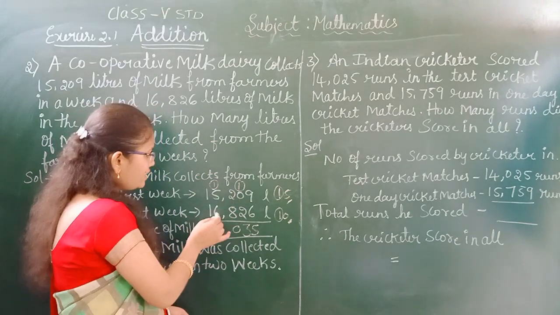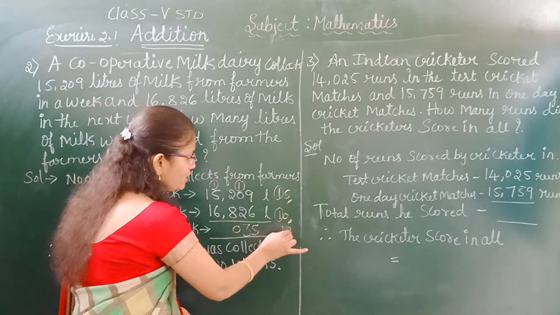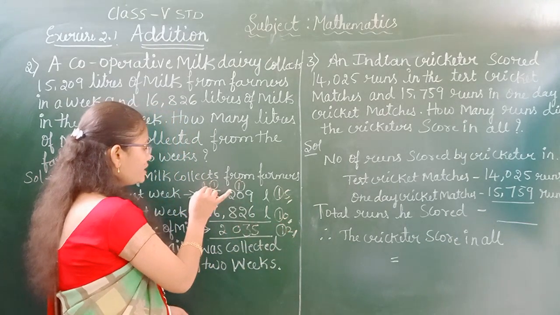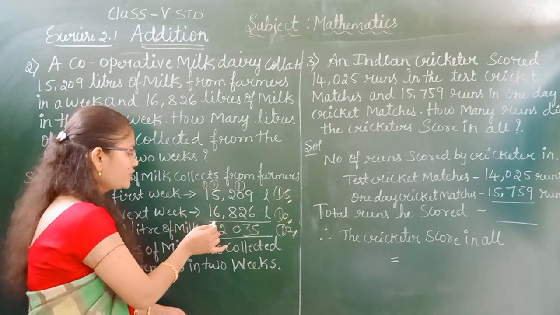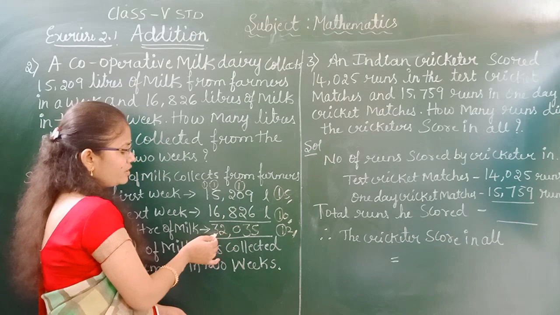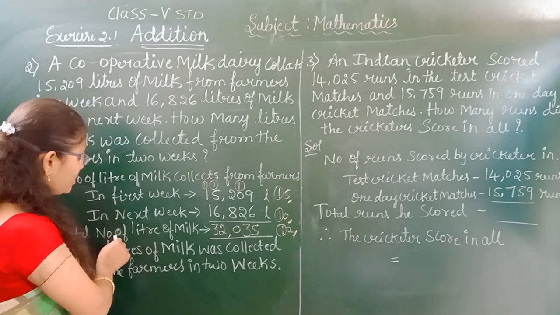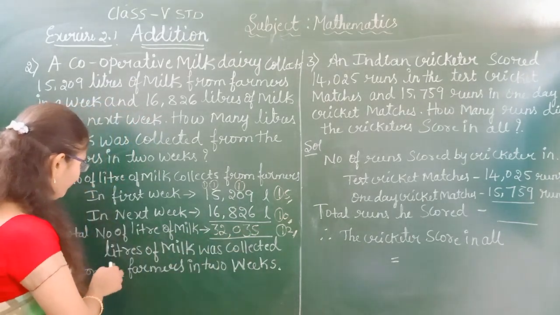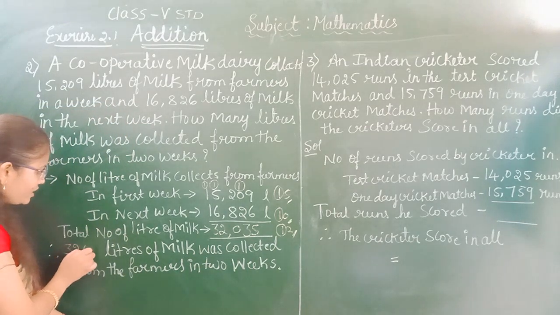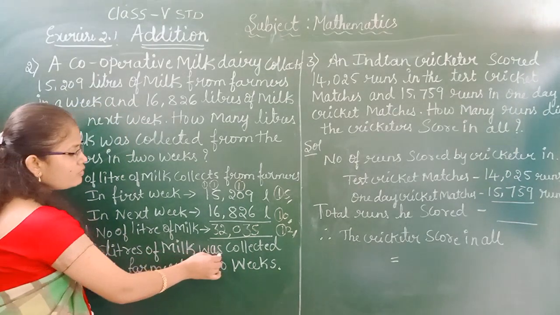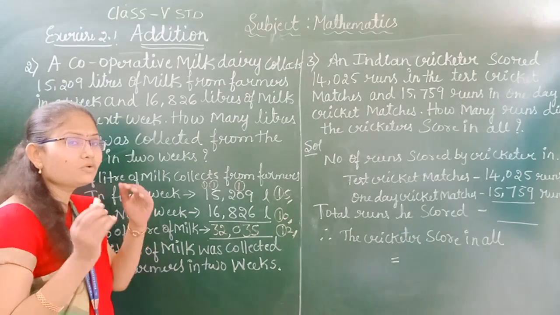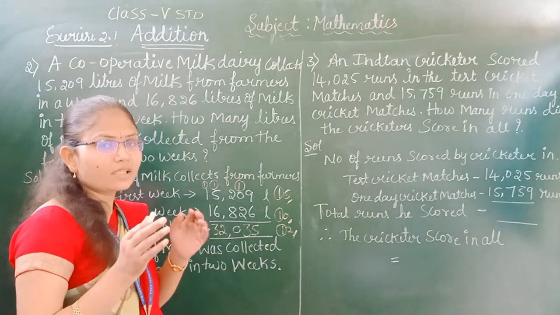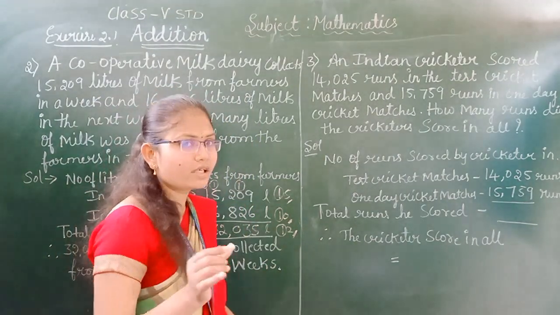Now 5 plus 1, 6. 6 plus 6, how much are you going to get? 12. 2 we have to write in the 1000 place, and 1 we have to give as carry to the 10,000 place. Next 1 plus 1 plus 1 becomes 3. Therefore the total number of litres of milk is 32,035. 32,035 litres of milk was collected from the farmers in 2 weeks.